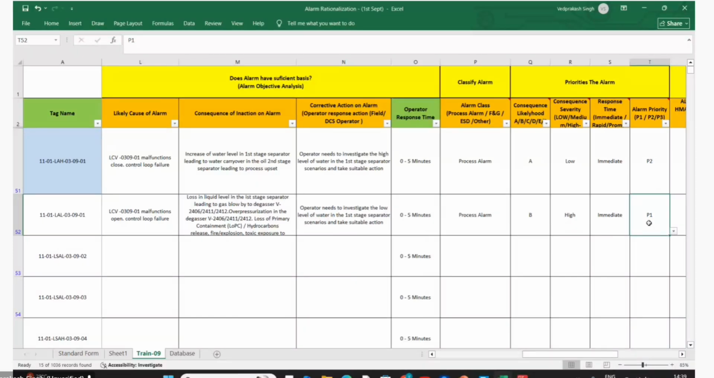Sorry to touch the basics. Do we have any definition for which alarm is to be defined as P1 and P2 as per the AGS? Yes, we have the recommendation.